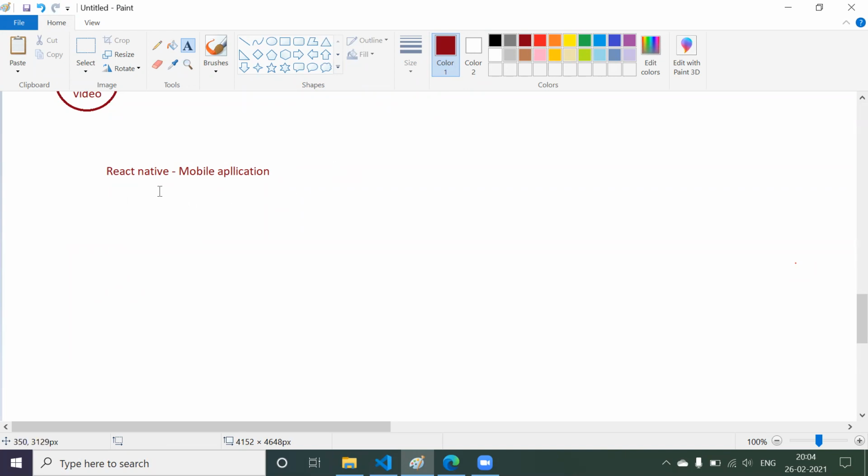And the concepts you are going to learn in React.js will be 80% similar in React Native as well. So whatever concepts you have learned in React, the same concepts you are going to find in React Native. So to switch from React.js to React Native, it is not going to take much time. You can learn React Native in 10 days. That's one more benefit you are going to get with React.js. And I hope you see that React Native has a huge demand as well.